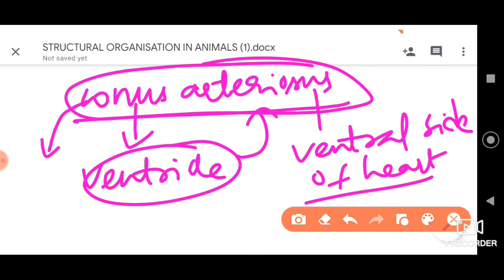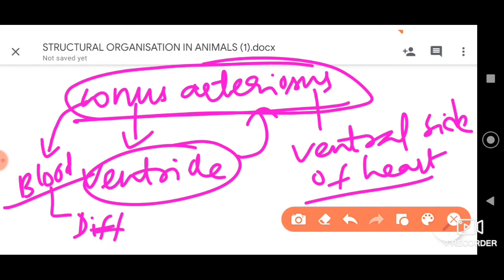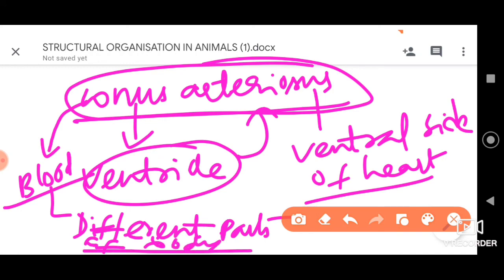The role of conus arteriosus is that it circulates the blood to the different parts of the body, after purification. Are you getting my point, dear students? So this you need to remember.